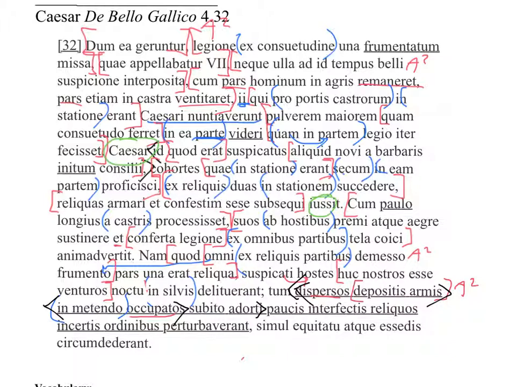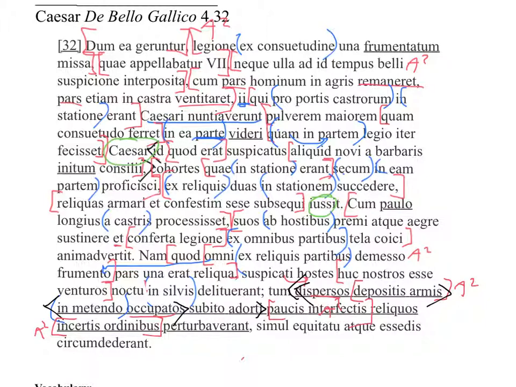All right, paucis interfectis is definitely an ablative absolute, so we can bracket that off. Reliquos, incertis ordinibus looks like another ablative absolute. There's so many of them over here. Let's label them. Perturbaverant.